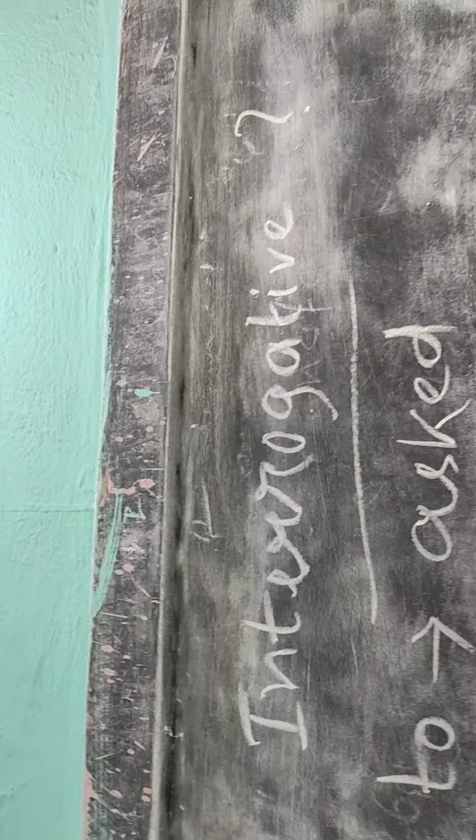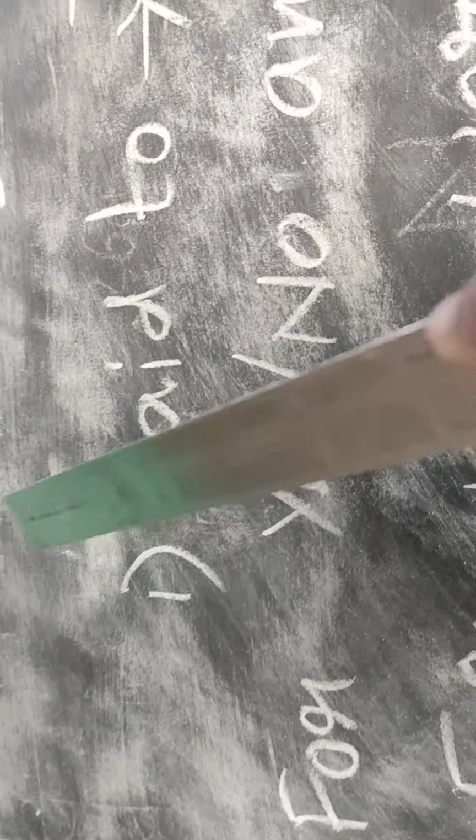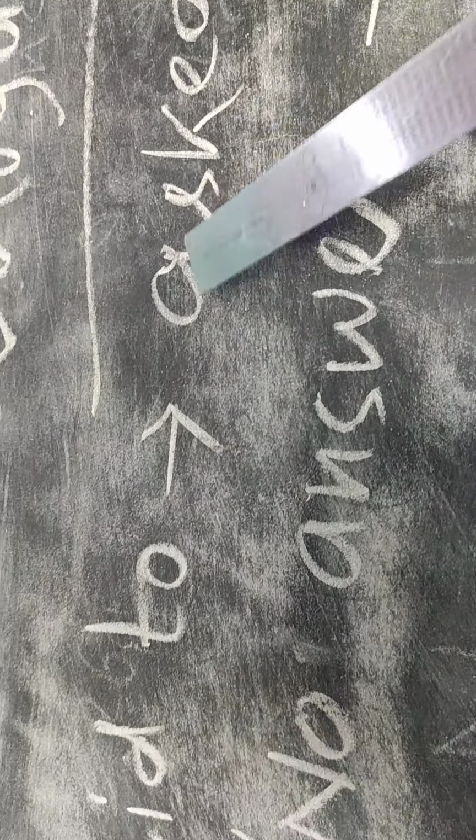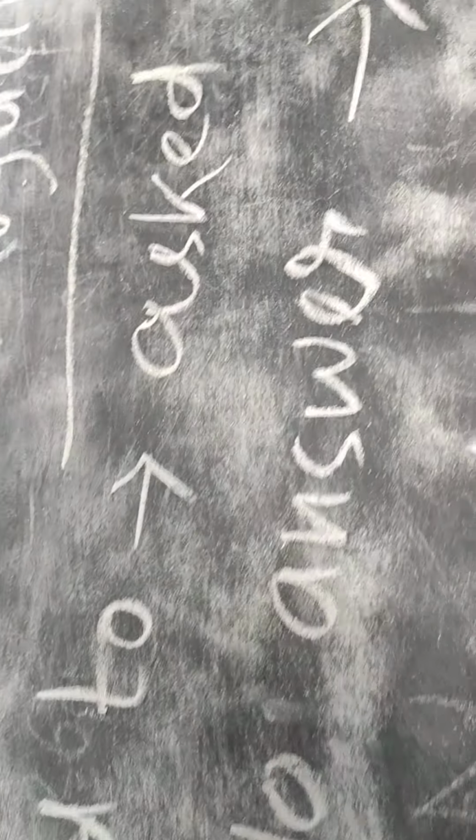for assertive. Now for interrogative, or asking some question. Interrogative means questions. For interrogative, what is the rule? You should change "said to" into "asked" or "inquired of."